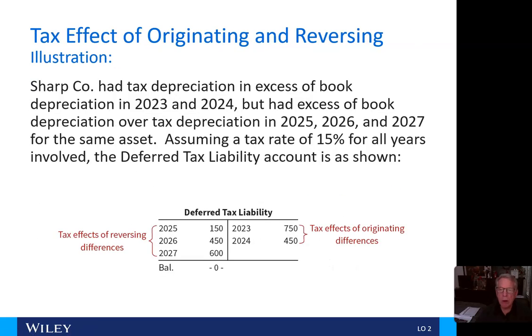Okay, a little tricky there, but I think you get it. And I think you see the effects of the deferred tax liability here. Pretty easy to understand here. Sharp had tax depreciation in excess of book for 23 and 24, but book depreciation over tax depreciation in 25, 26, and 2027. All right.